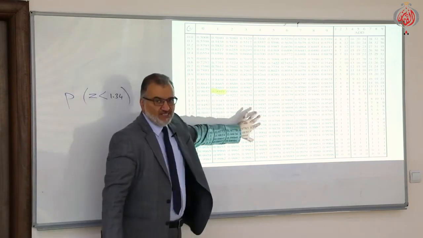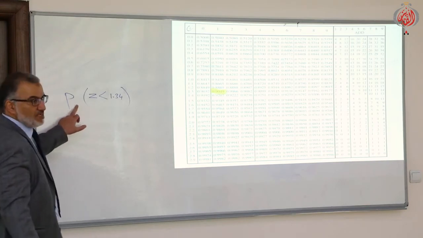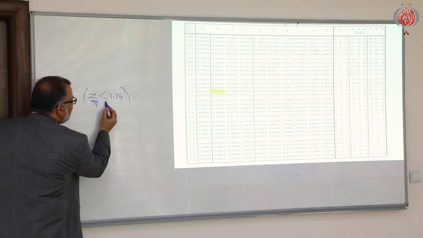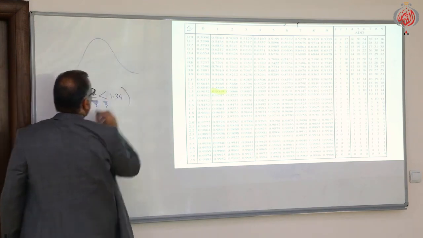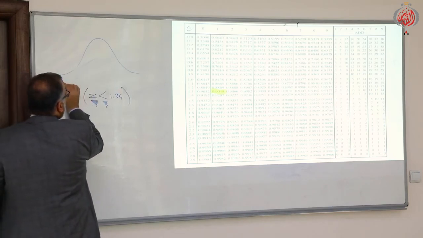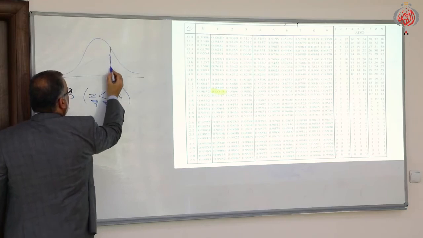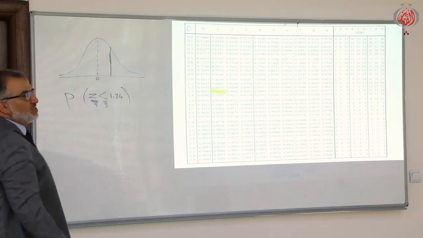As a matter of fact, this table always calculates the probability when the standard variable z is less than a value. This is the standard normal distribution, and the mean is 0.